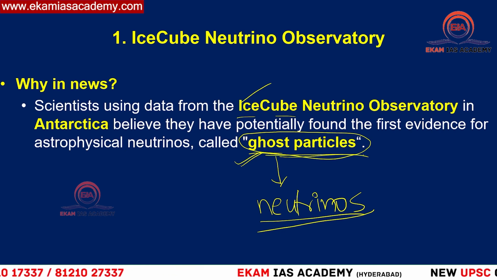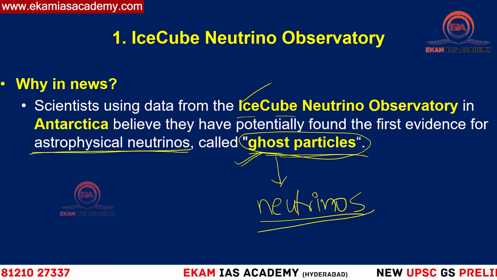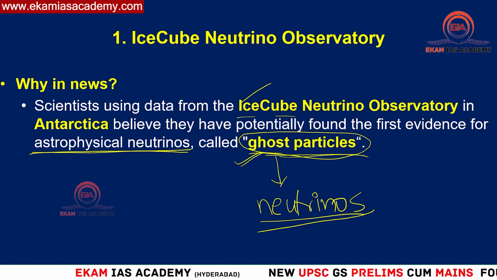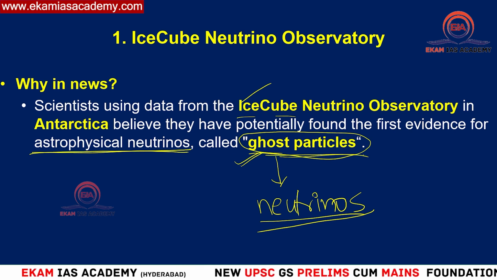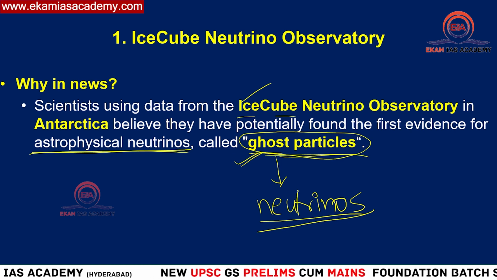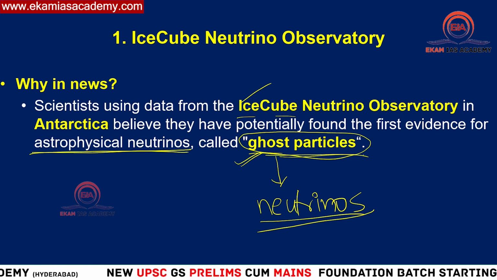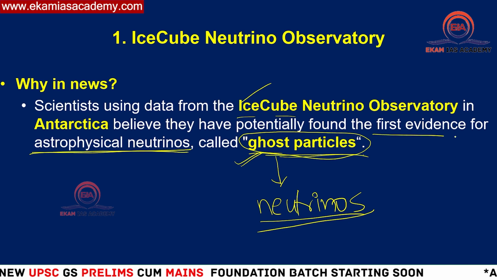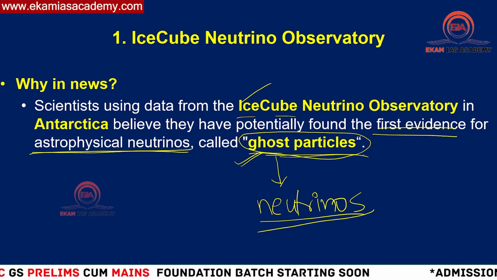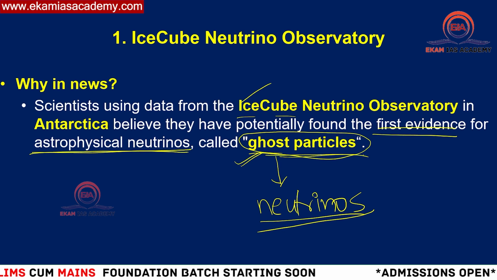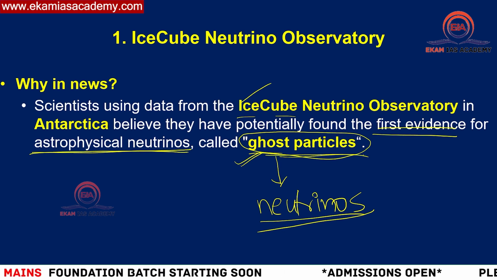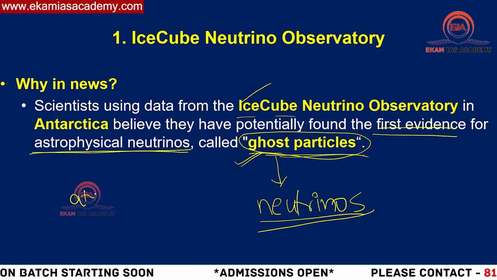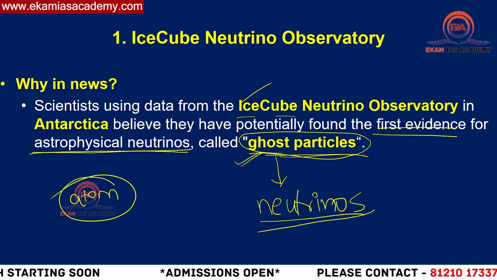So for the first time we have identified, in the field of astrophysical neutrinos as we call it, and within neutrinos we again have different types. To understand that, you need to know some basic concepts. It is a very, very important topic. UPSC has already asked a question on this particular field, and as the first evidence was discovered this year, in the upcoming prelims, or in any state exams also, they may ask questions related to this observatory. So the first thing: the most fundamental particle we have is the atom.